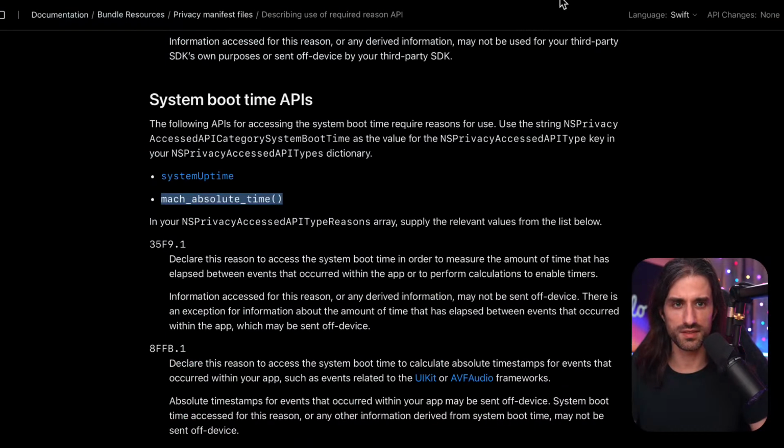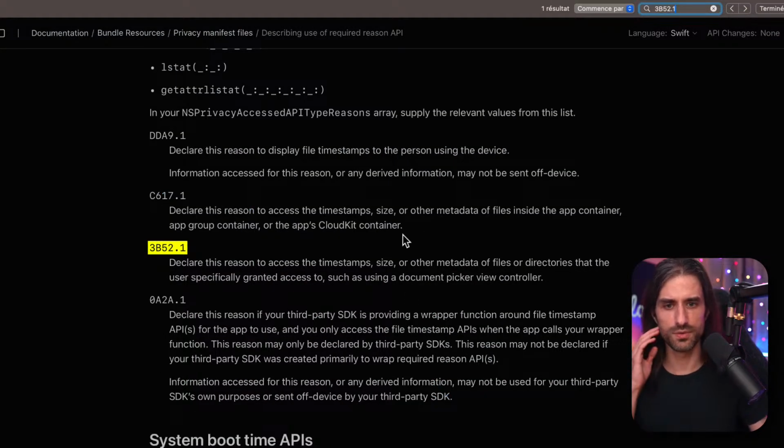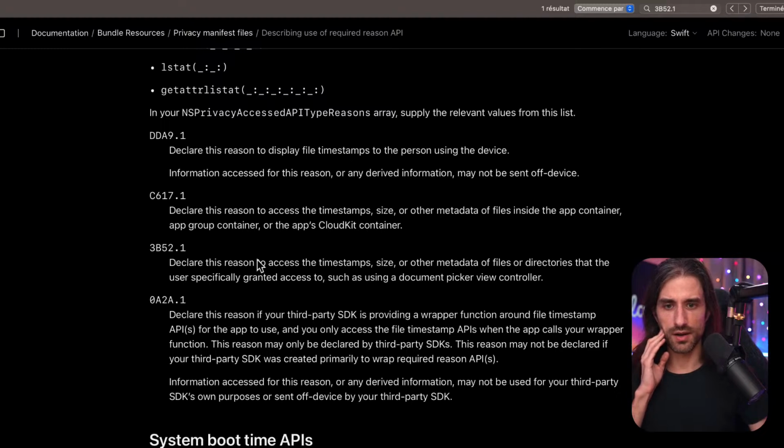And let's see what this reason corresponds to. So you access timestamp, size, or other metadata of files or directories that the user specifically granted access to, such as using a document picker view controller.